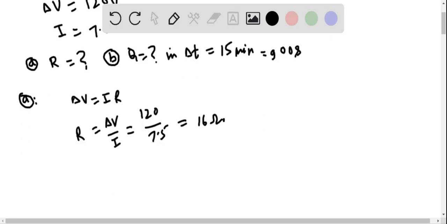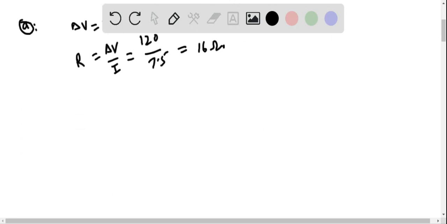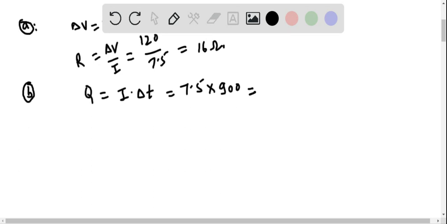In the second part we have to calculate the charge flowing through it in the time interval of 900 seconds. So charge flowing through it is current into time interval. Current is 7.5 ampere and time interval is 900 seconds. So total charge flowing through it is 6.8 into 10 to the power of minus 3 coulomb. So this is the answer for this problem.